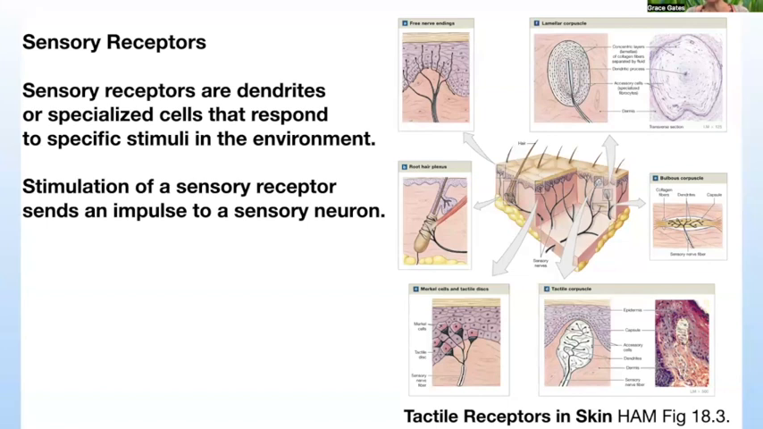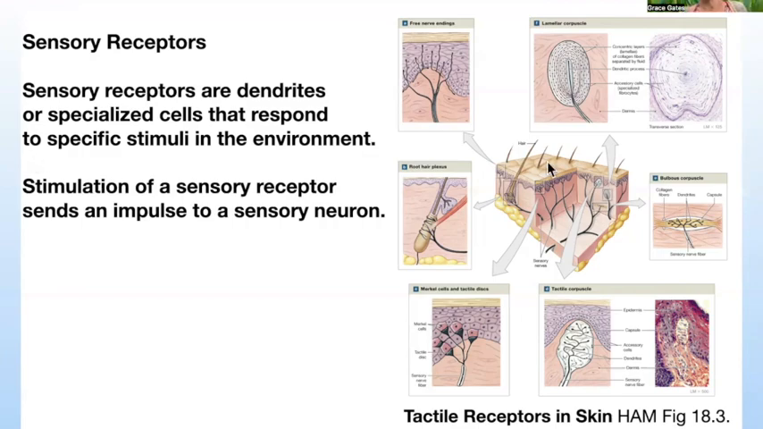And I put on the side here the tactile receptors in skin that we saw when we were learning skin as examples of different kinds of sensory receptors. We had some sensory receptors that had dendrites leading to sensory neurons, and then we had some specialized cells, for example, our Merkel cells that we found in the epithelium that were close to tactile discs, which then led to axons, which led to sensory neuron cell bodies, etc.